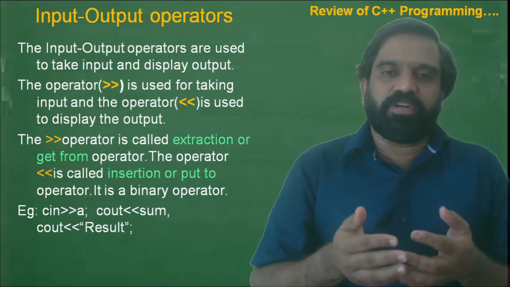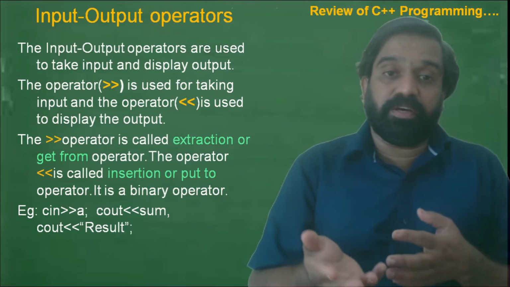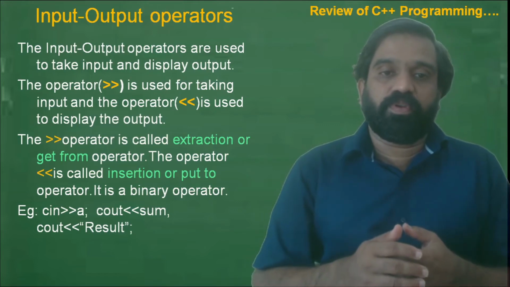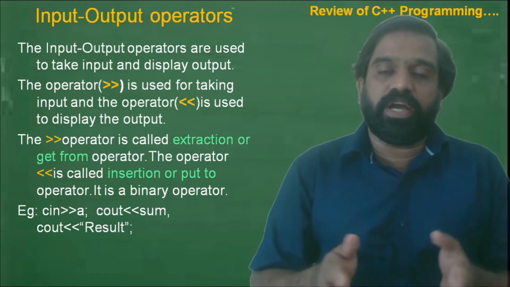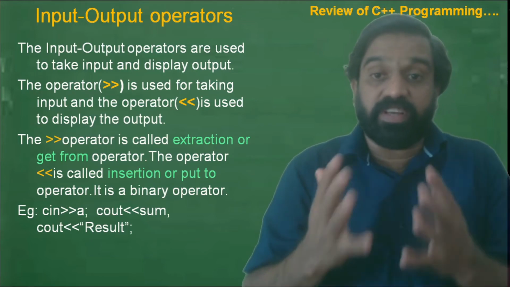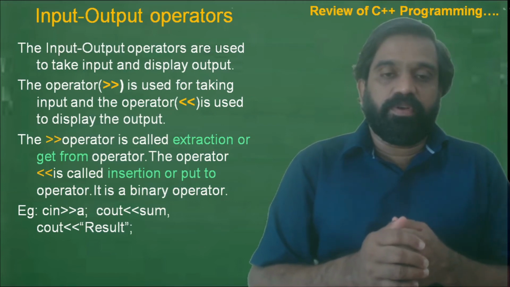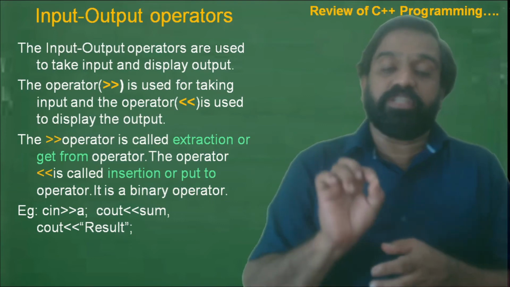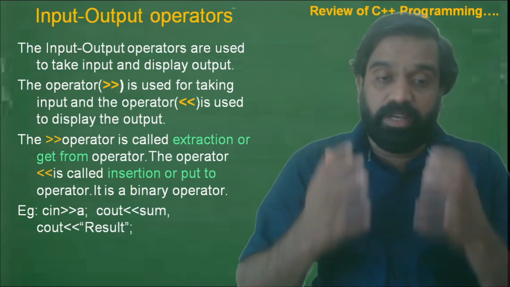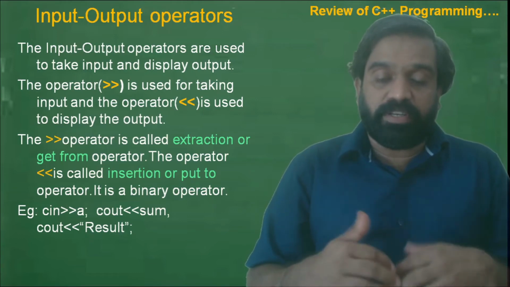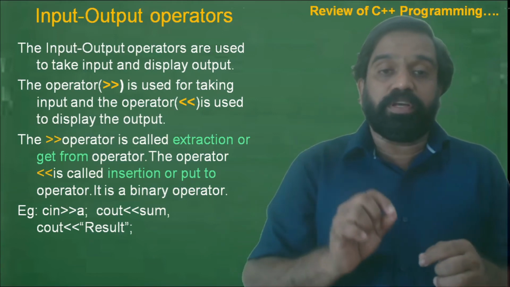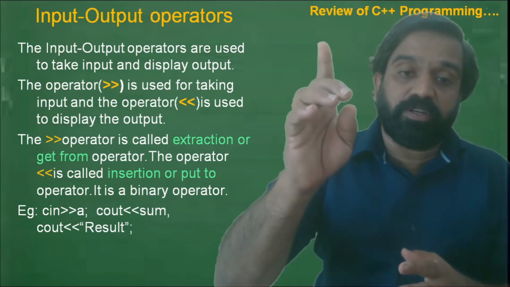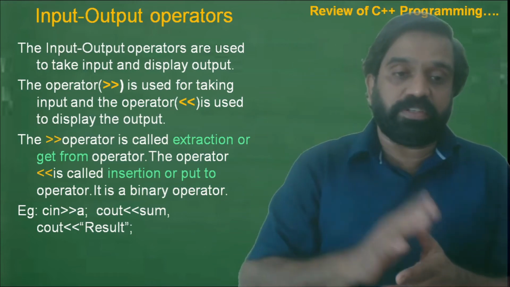Next, input output operators. As far as a program is concerned, we have to give a lot of inputs, and the program does the processing. Thereafter the program gives output also. To use input and output operators, user intervention is required. The input operator, get from or extraction operator, is used for taking input using input devices, and the output operator, put to or insertion operator, is used for showing results through the monitor or output devices.